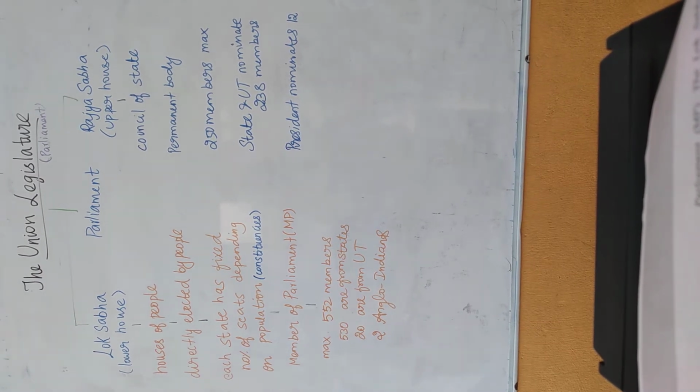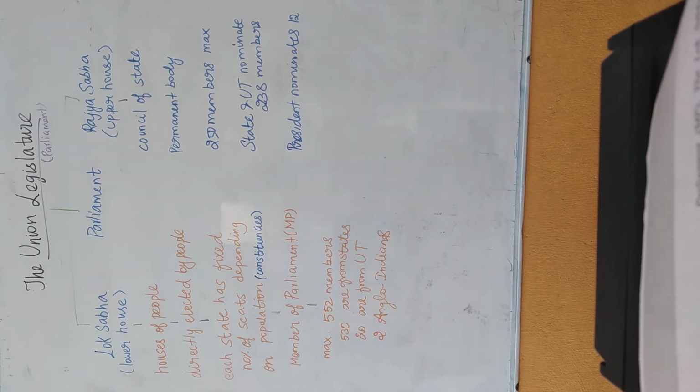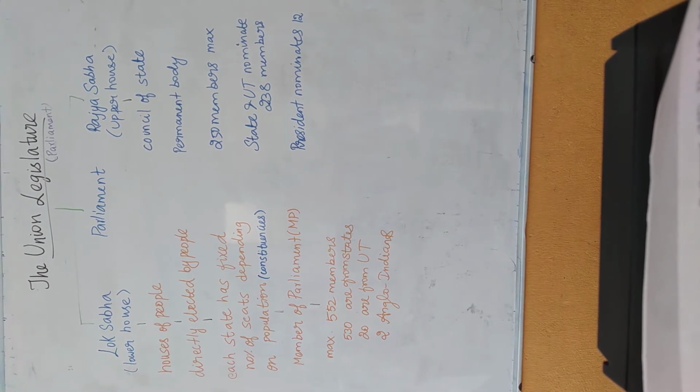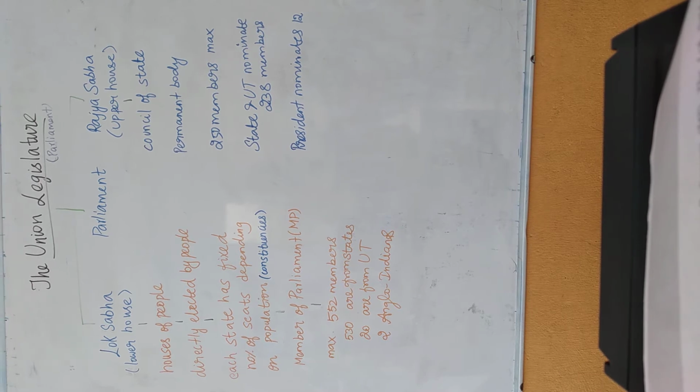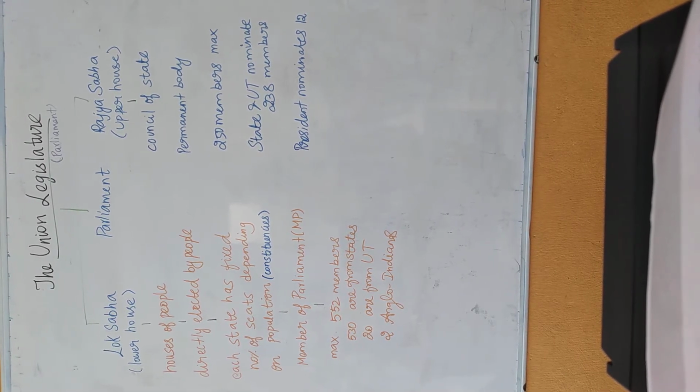So now let's see about the union legislature. Union legislature is also called as parliament. Yes, that's what parliament. Parliament has two houses, that is Lok Sabha and Rajya Sabha. Lok Sabha is called as lower house and Rajya Sabha is called as upper house.